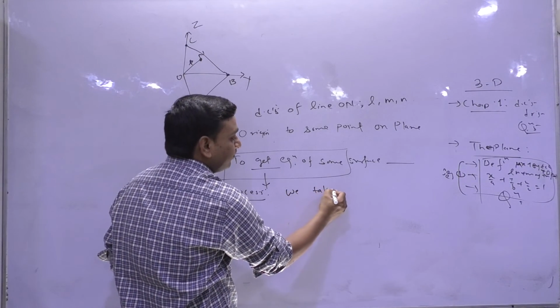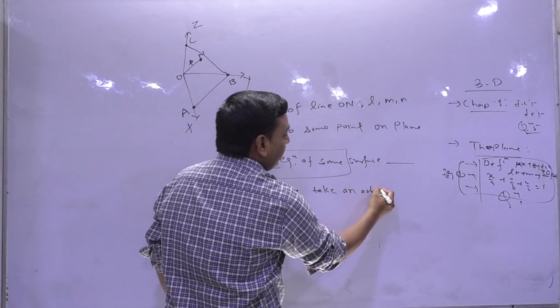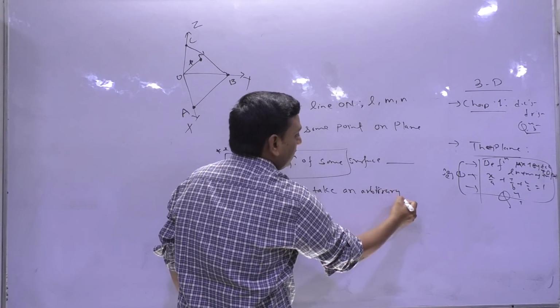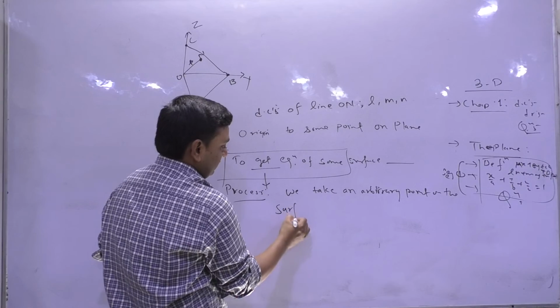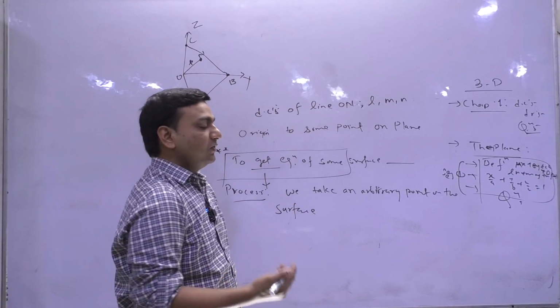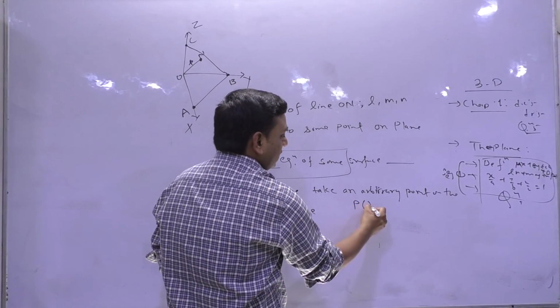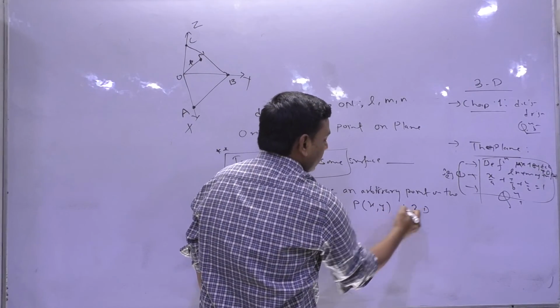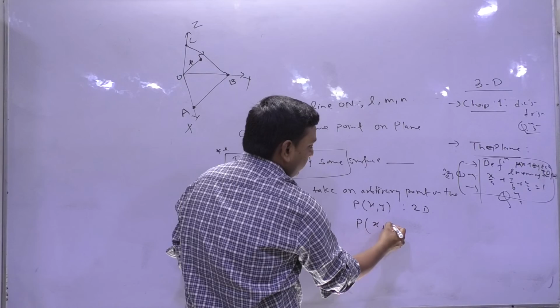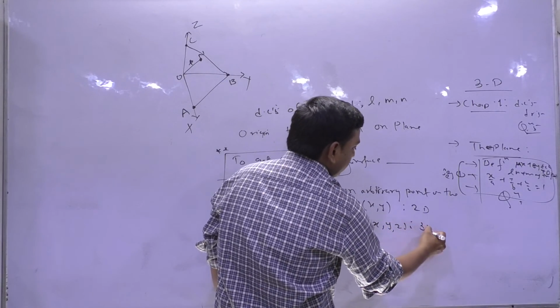We take an arbitrary point on the surface. Suppose that you are in 2D, so you take the point P(x, y). If you are in 3D, you take the point (x, y, z).